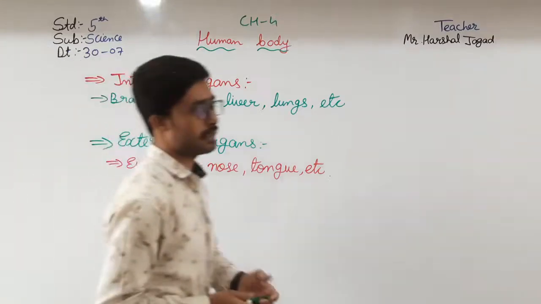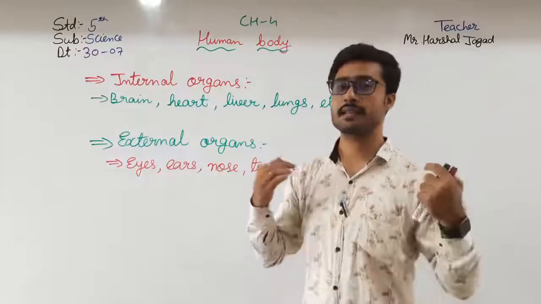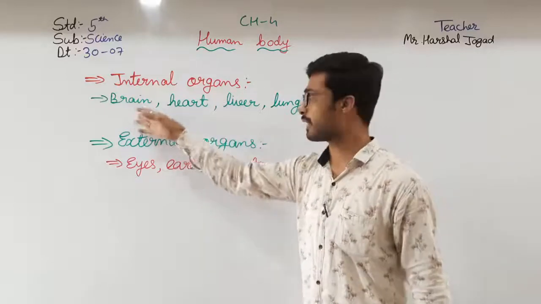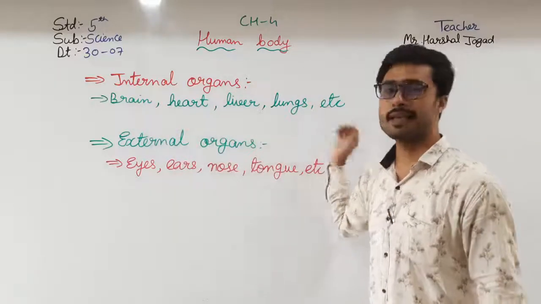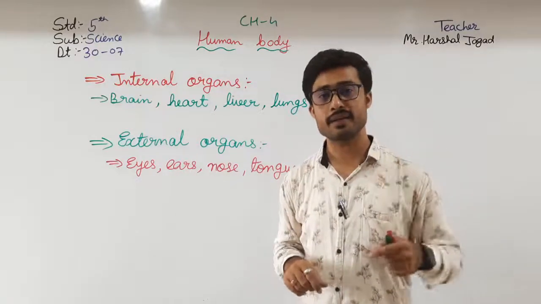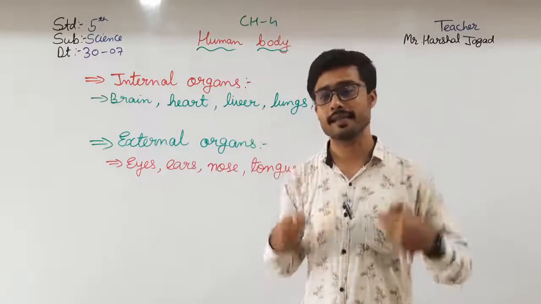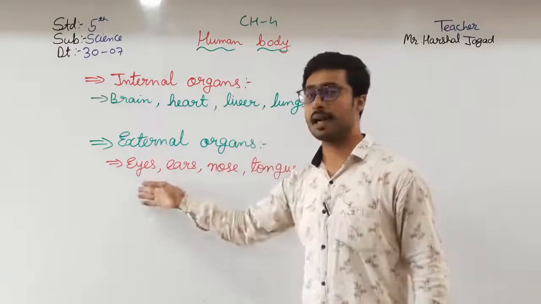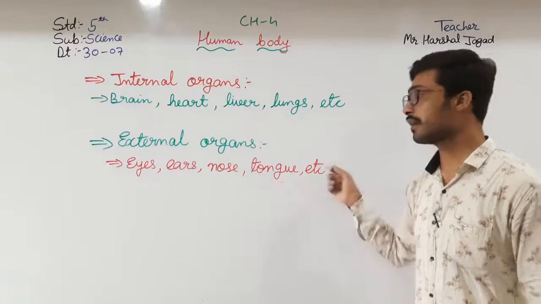First of all, what are internal organs? The organs which are situated inside the body, brain, heart, liver, lungs, etc., which we can't see, those are internal organs. And the organs which we can see are external organs, that is eyes, ears, nose, tongue, etc.